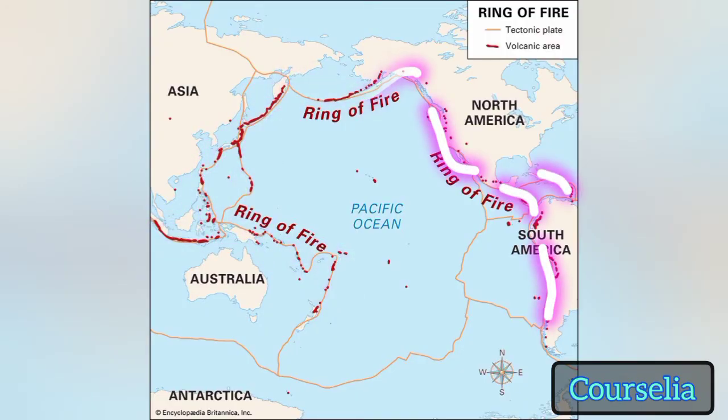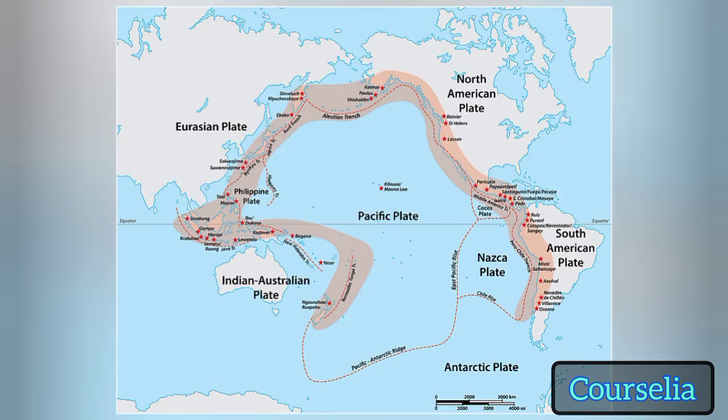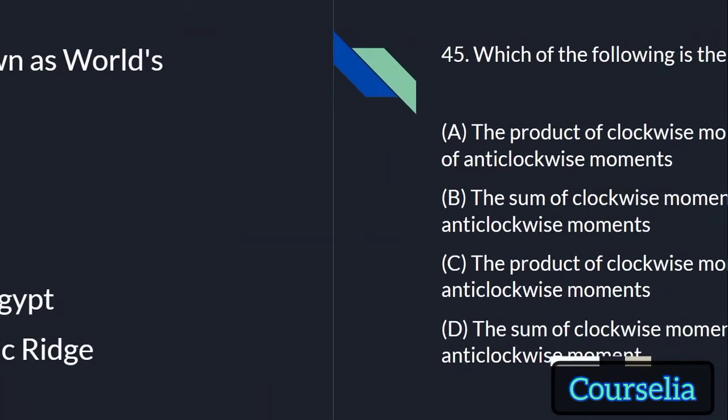It is a region around much of the rim of Pacific Ocean. Why is it called Ring of Fire? Because here Pacific plate meets many surrounding tectonic plates, and that's why frequently volcanic eruptions and earthquakes occur here.